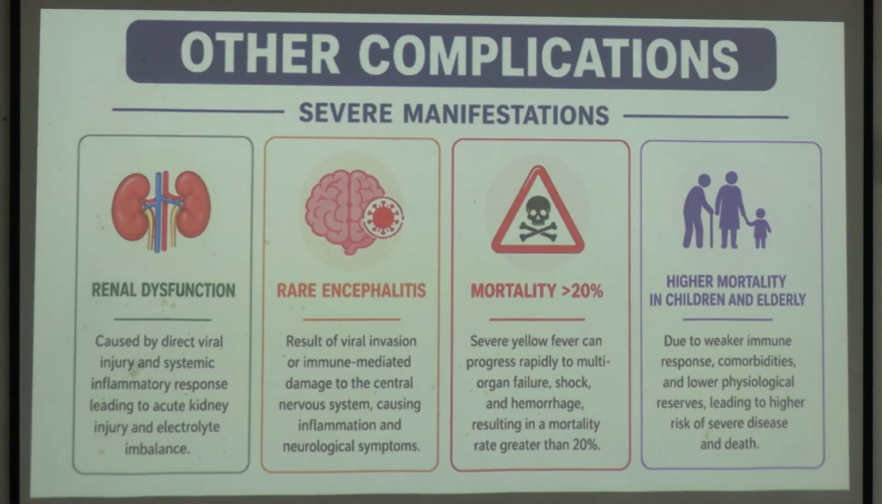ওকে, next is severe manifestation. আরও ডিজিজটা প্রগ্রেস করলো, what happens is the renal dysfunction starts to occur. The patient will be having AKI, acute kidney injury. ঠিক আছে? Then there will be encephalitis and the mortality goes up to more than 20%. ঠিক আছে? So it is a fatal infection if it is not addressed very promptly.